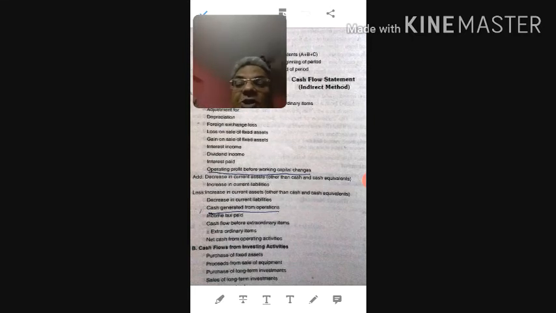So after all this current asset and current liability adjustment, we will get cash generated from operation. Cash generated from operation and cash from operation means the same thing. With this we need to deduct income tax paid. Now what is income tax paid? I have discussed already while discussing fund flow statement, that is you need to prepare a provision for taxation account and the opening balance will be treated as paid during the year.